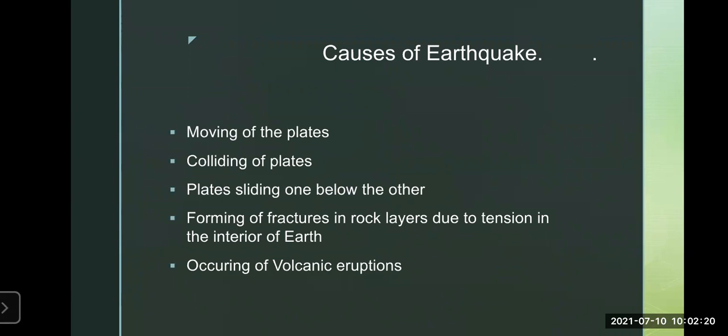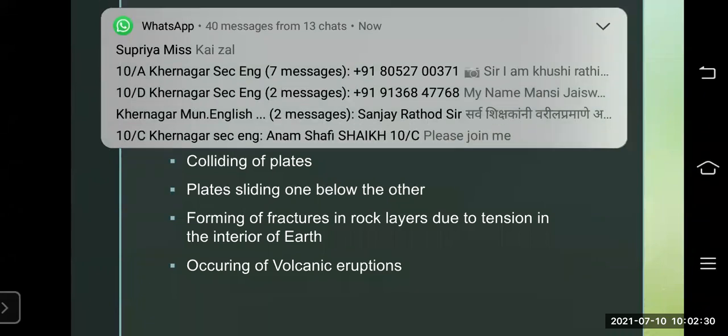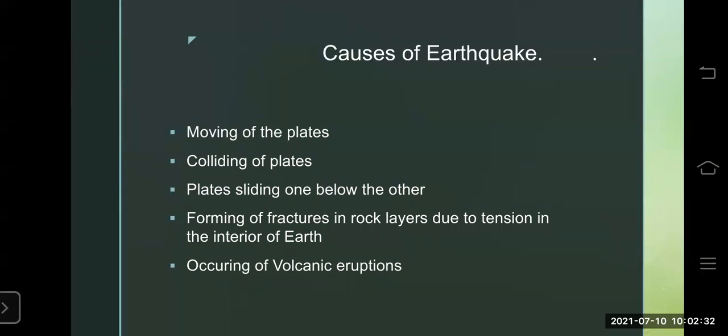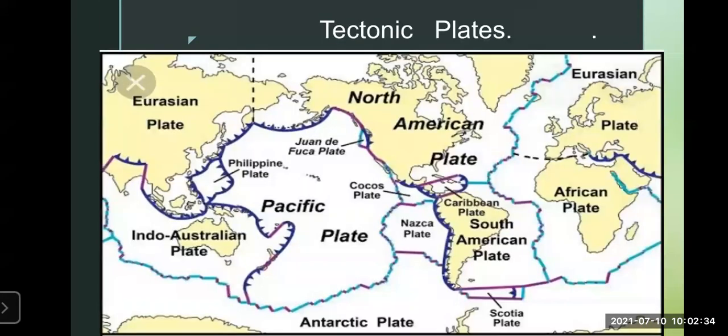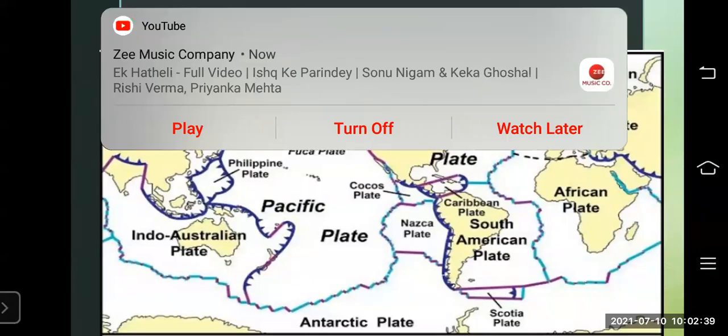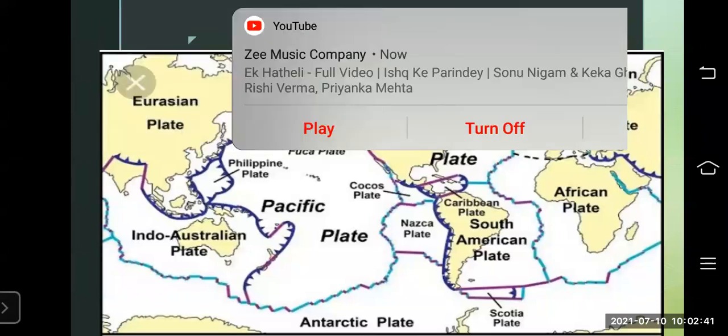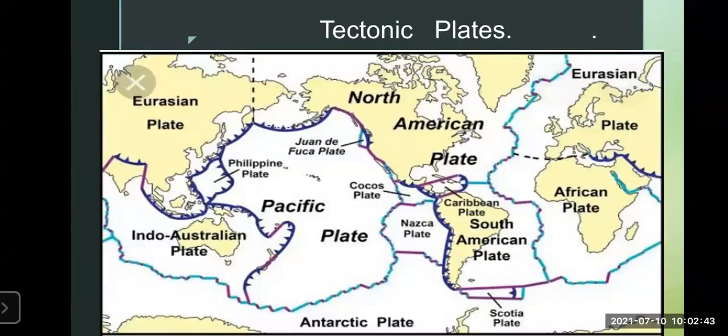Now we are talking about the plates, these tectonic plates. Now what are these tectonic plates? We'll see. Previously the world was together and it was not broken up into many parts.